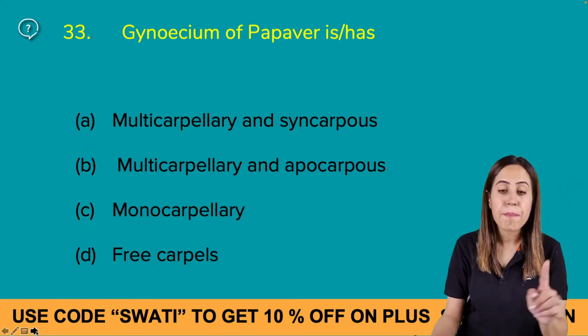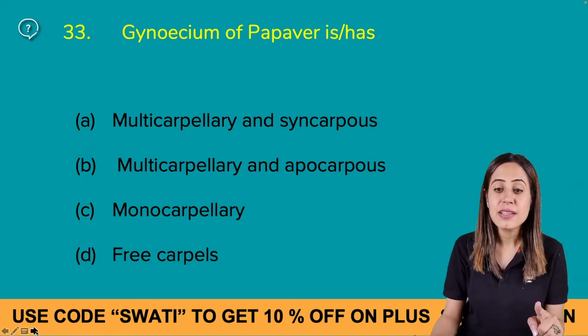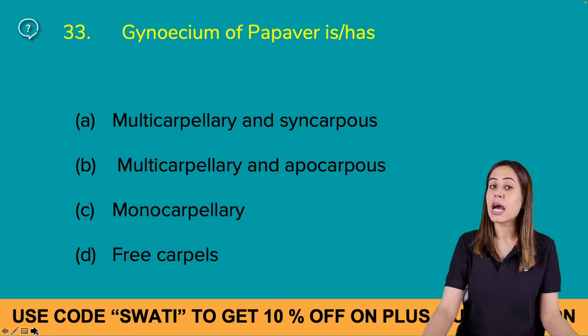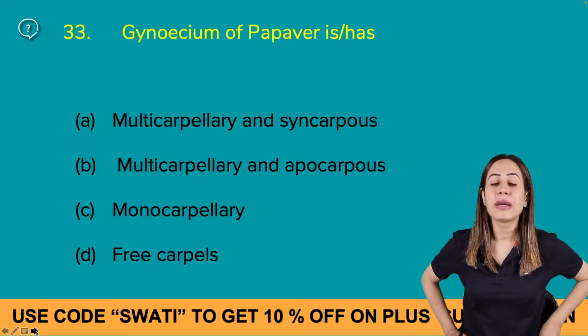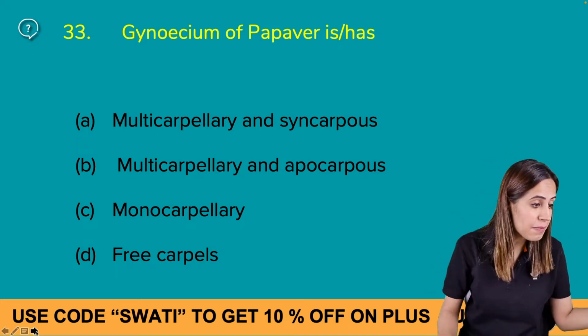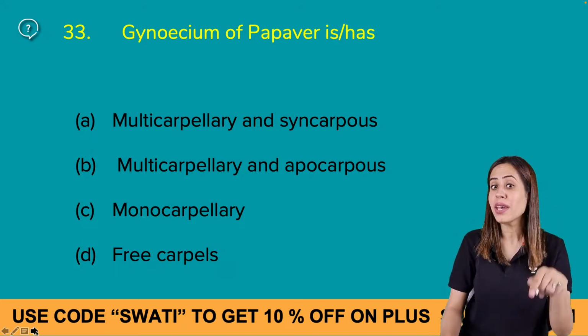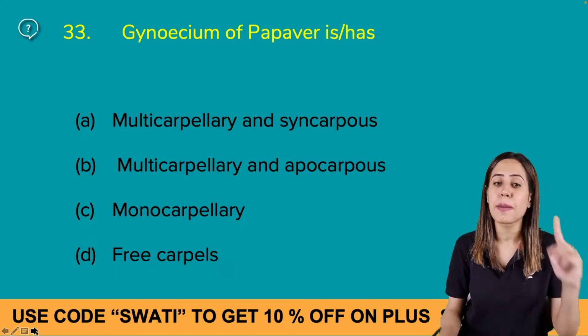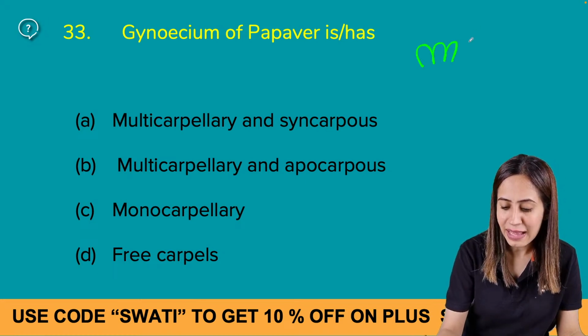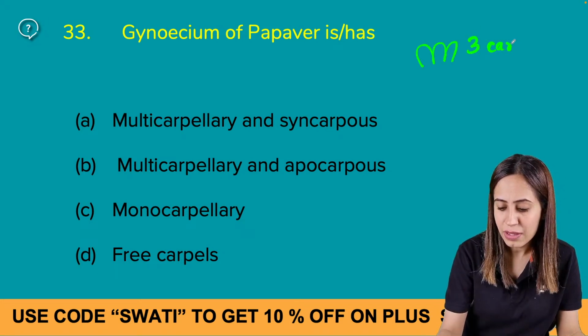Gynoecium of Papaver is multicarpellary and syncarpous, or multicarpellary apocarpous. First of all, what is the difference between apo and syn? I told you this is the difference between carpel and pistil. Look here. These are 3 carpels and they are fused.